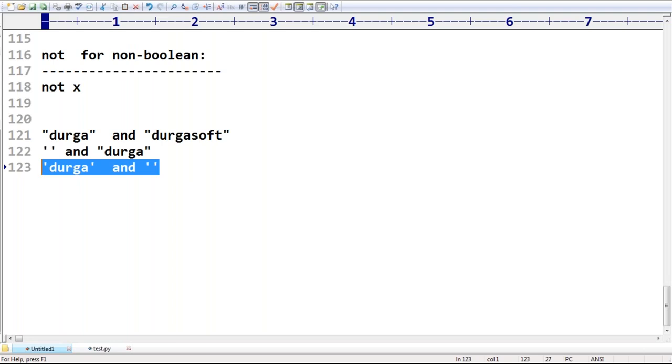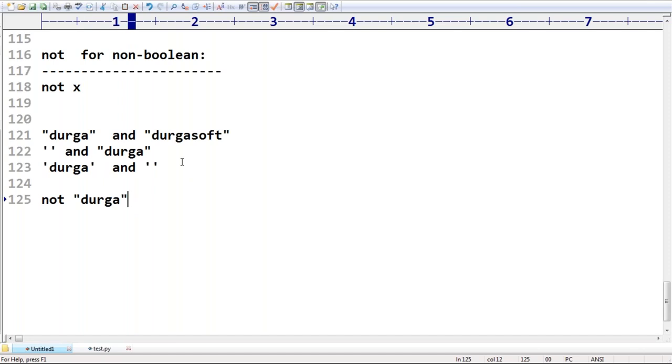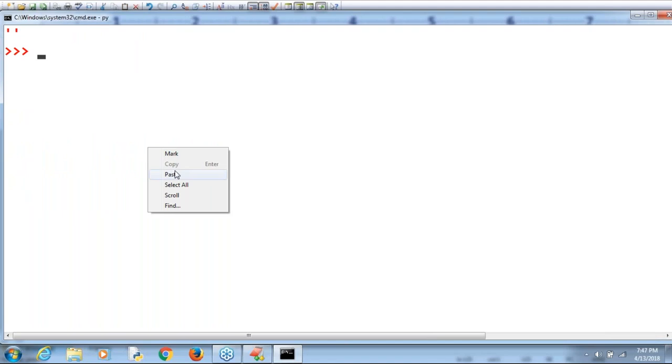Similarly, you can be aware of the remaining ones. Suppose I'm taking not Durga. What is the answer? Durga is true. Not Durga means false is the answer we are going to get, sir. False itself is the answer. That's all. This is the basic idea.